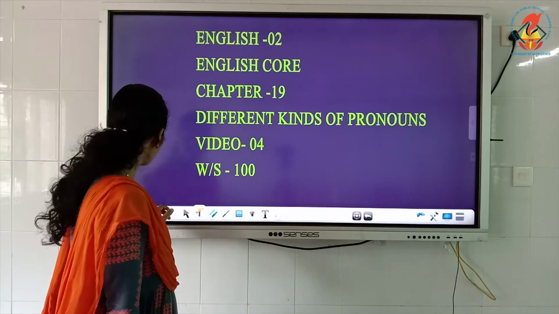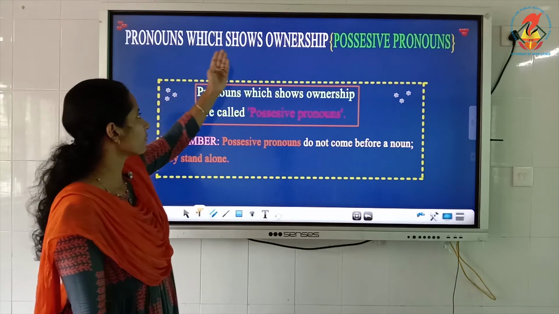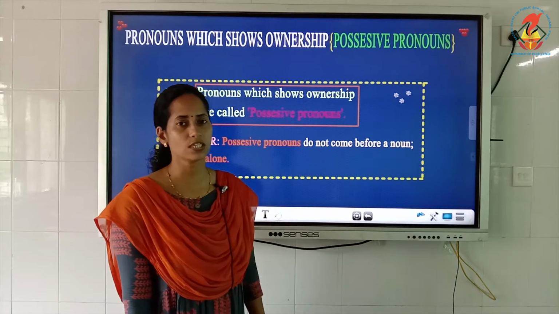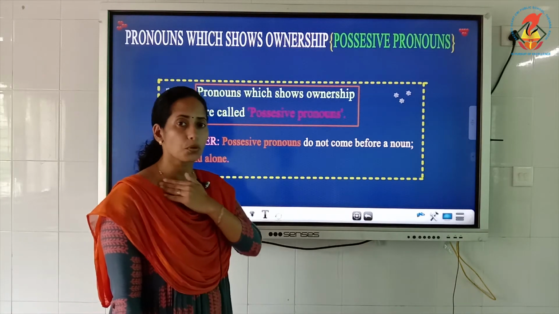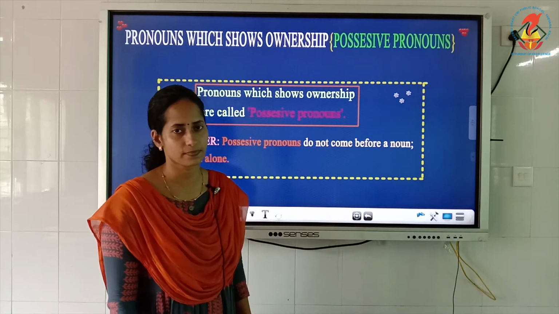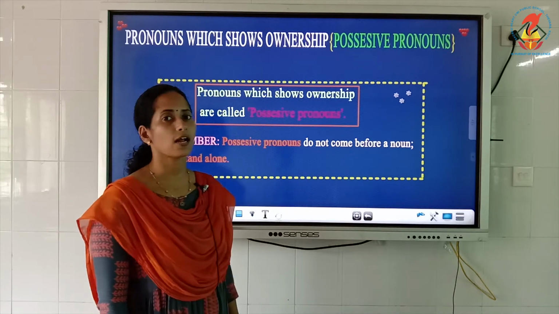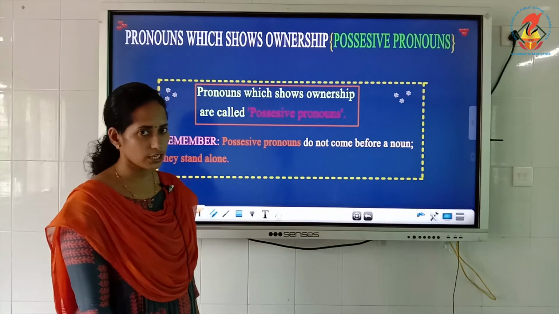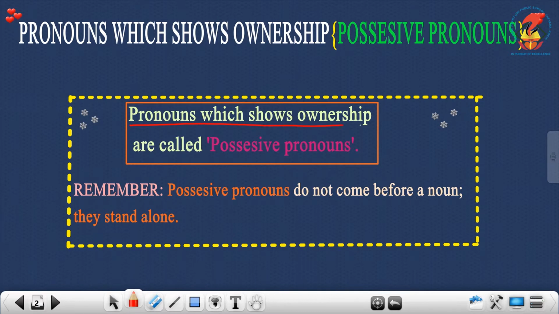Now we are going to start with the third division of the pronoun, the pronouns which show ownership. The pronouns which show ownership are also called possessive pronouns. Am I clear? Let's highlight it: pronouns which show ownership are called possessive pronouns.